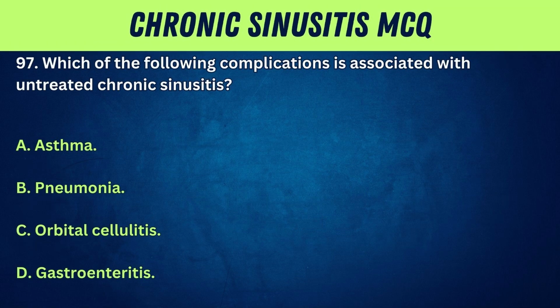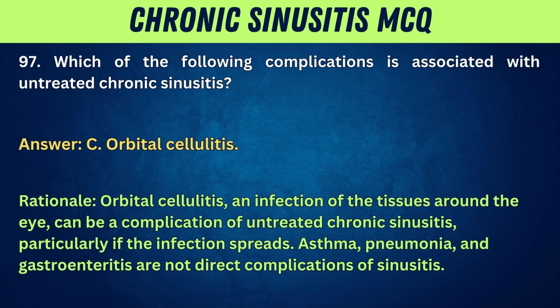97. Which of the following complications is associated with untreated chronic sinusitis? A. Asthma. B. Pneumonia. C. Orbital cellulitis. D. Gastroenteritis. Answer: C. Orbital cellulitis. Rationale: orbital cellulitis, an infection of the tissues around the eye, can be a complication of untreated chronic sinusitis, particularly if the infection spreads. Asthma, pneumonia, and gastroenteritis are not direct complications of sinusitis.